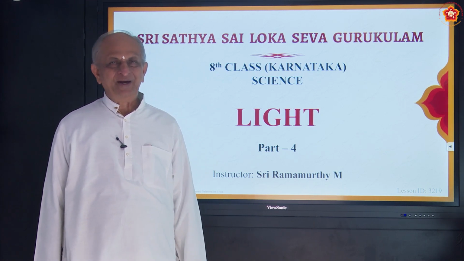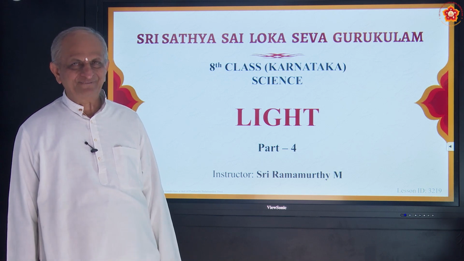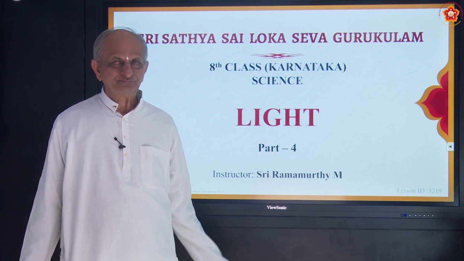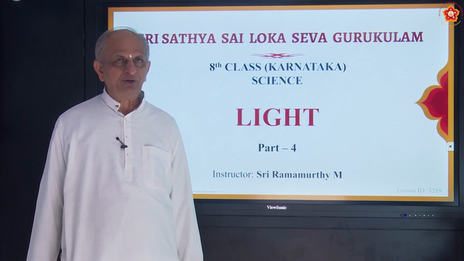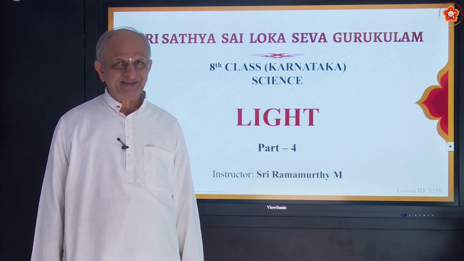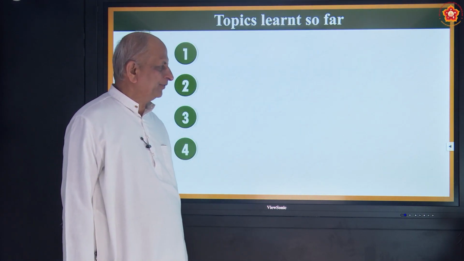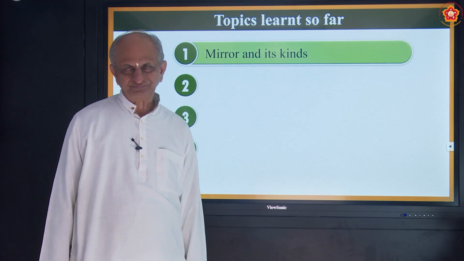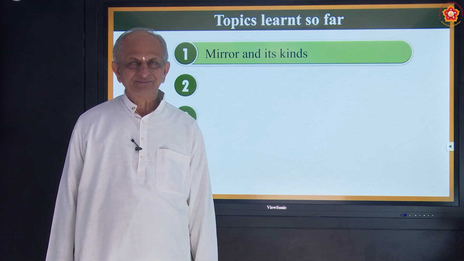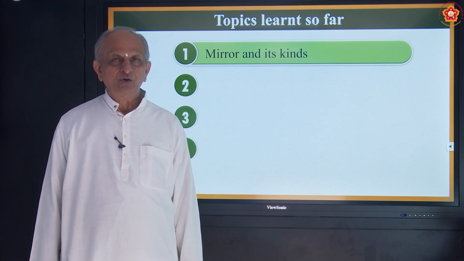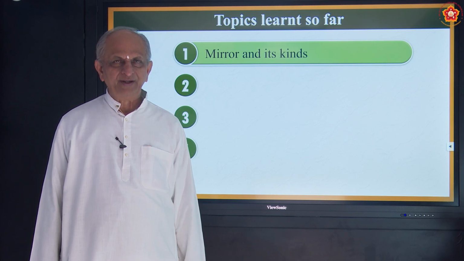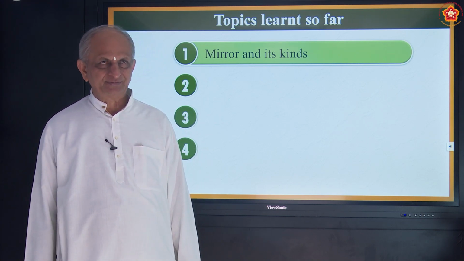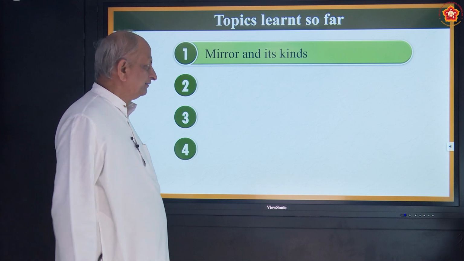We are in a very interesting chapter, light. Light is a form of energy which is very essential for all living beings, correct? And we have studied something about light in the previous class. First one is about mirror. What is mirror? It is an opaque body. One of its surfaces is reflecting, made up of glass, and it gives reflection.